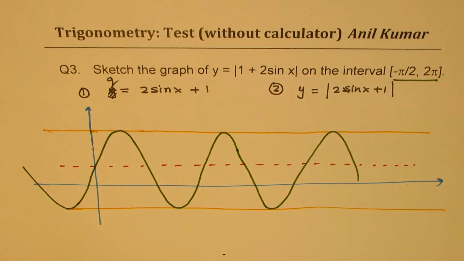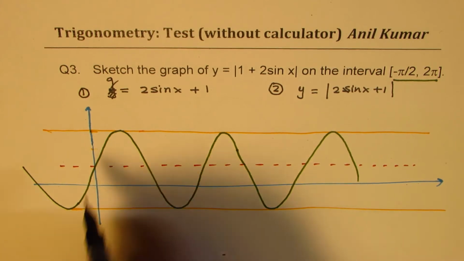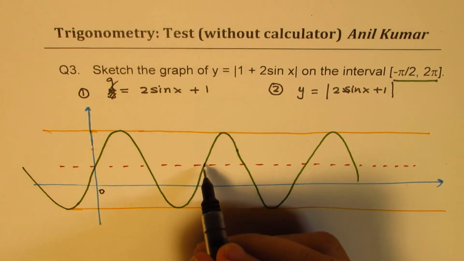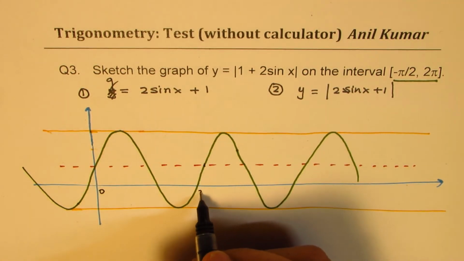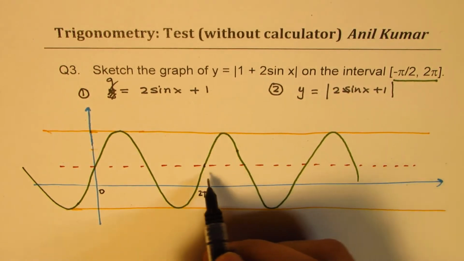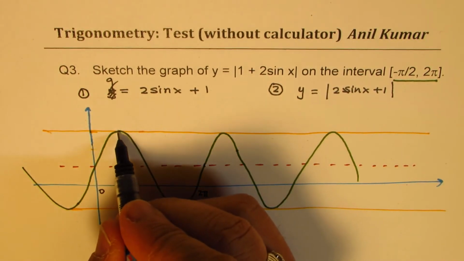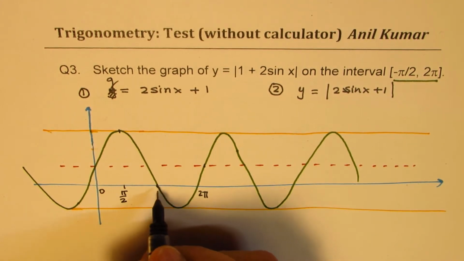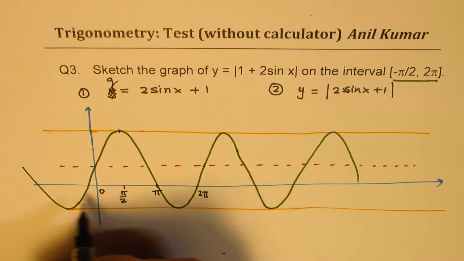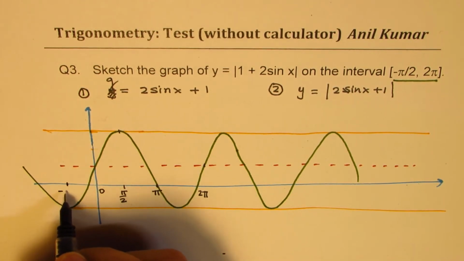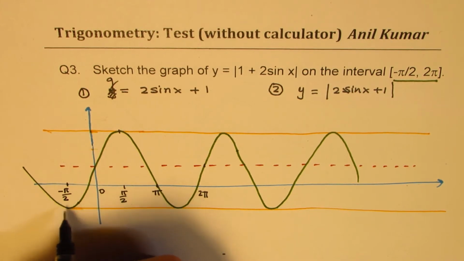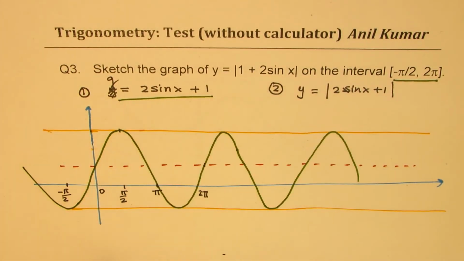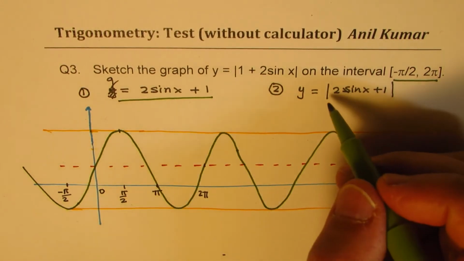Okay, so that is the graph for us where this is 0. Now, one wave time period here is 2 pi, so that is 2 pi. Okay, so this much is pi by 2, this is pi for us. So the maximum and minimum will be at minus pi by 2. This is our first function, which is without absolute. Is that okay?